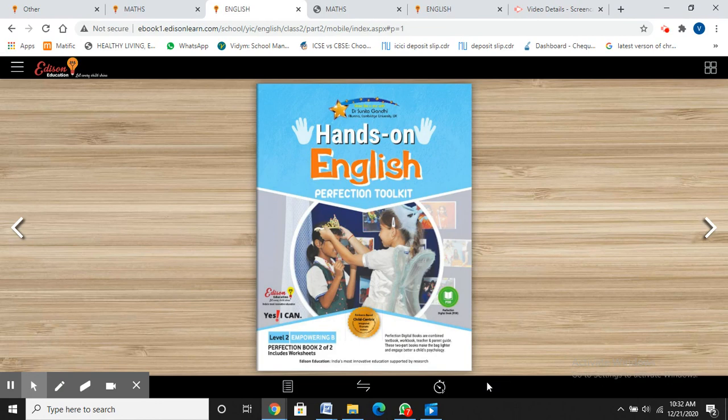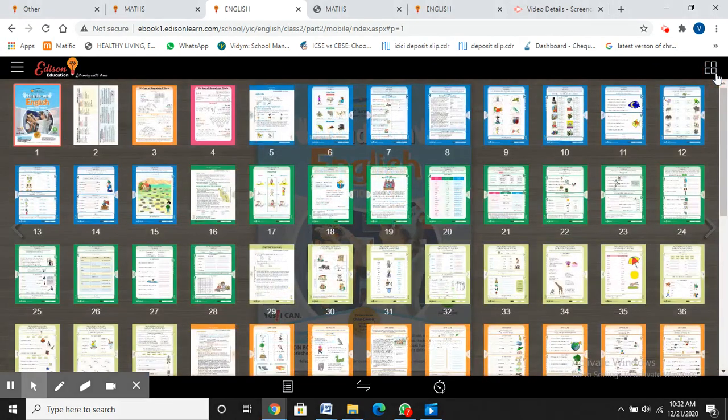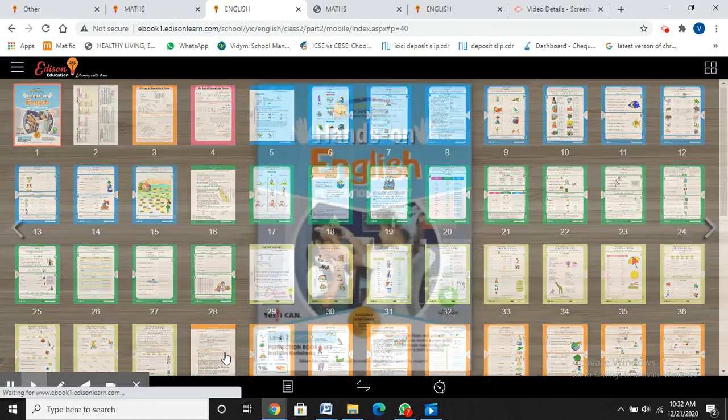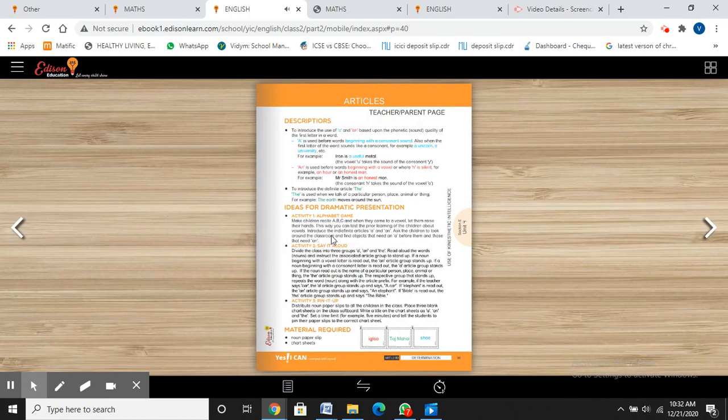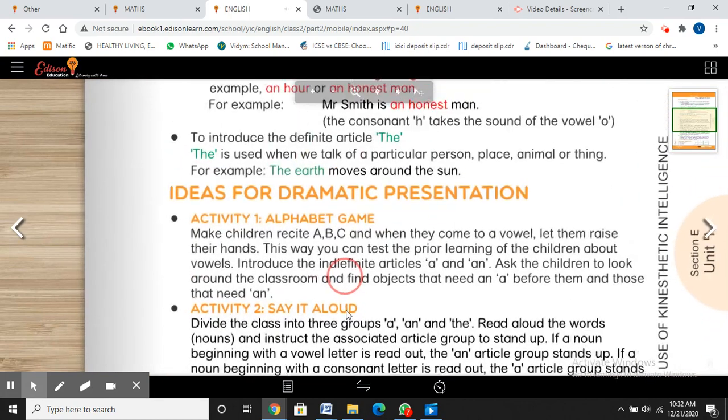So, today is Wednesday, and the date is 23rd of December 2020. And today we are going to do our English work. So please take out your English book, that is Hands on English. So in English we are doing articles. Yes or no? Yes, we are doing articles a, an, and the.